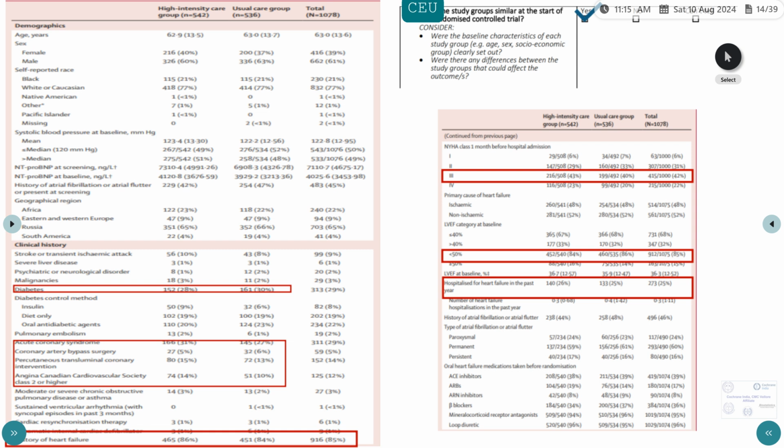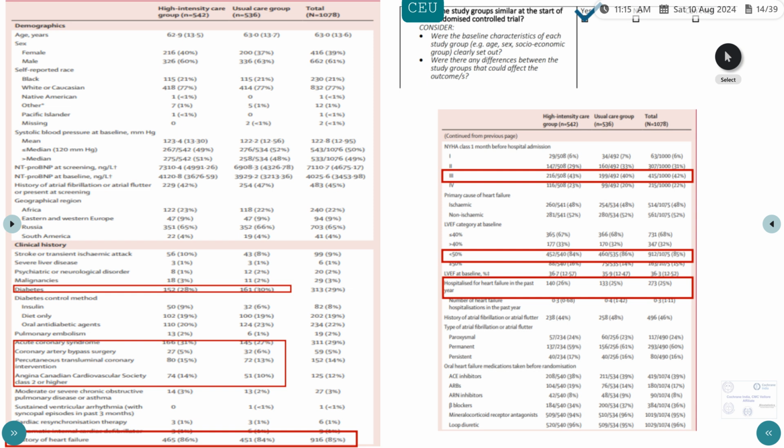Coming to the baseline characteristics, we want to see if the study groups are similar. We can see that in the high intensity and the usual care arm, the age of the patients was around 62, 63. They were fairly well matched in terms of baseline characteristics. The percentage of patients with comorbidities like diabetes were 28 and 30% respectively.